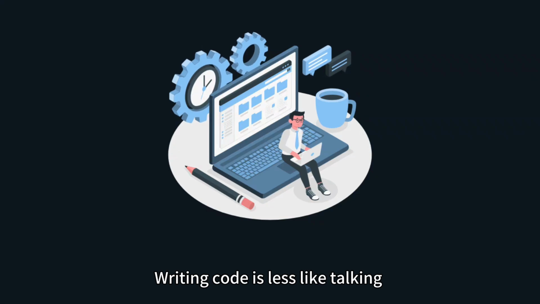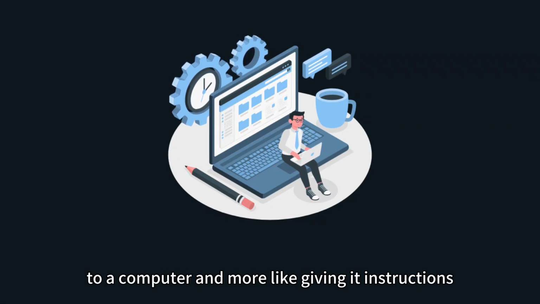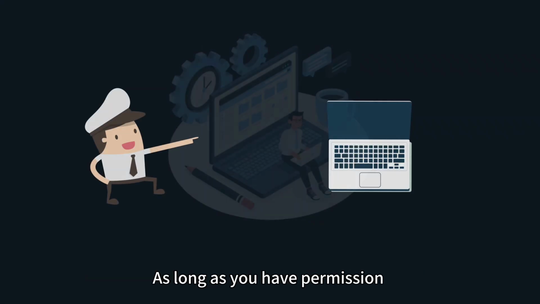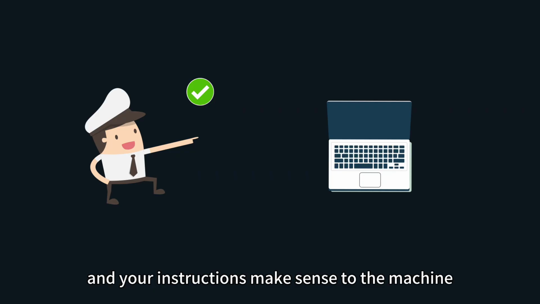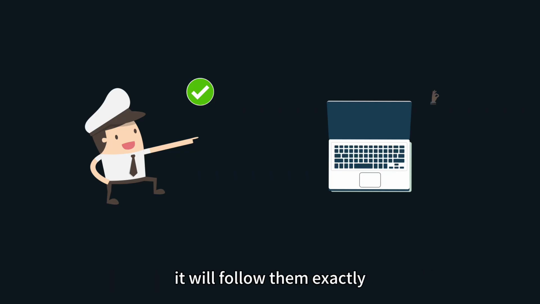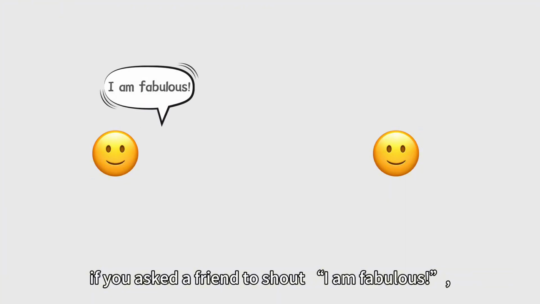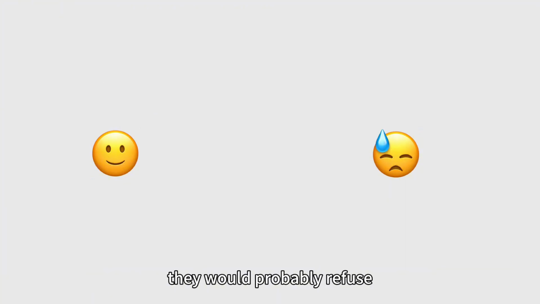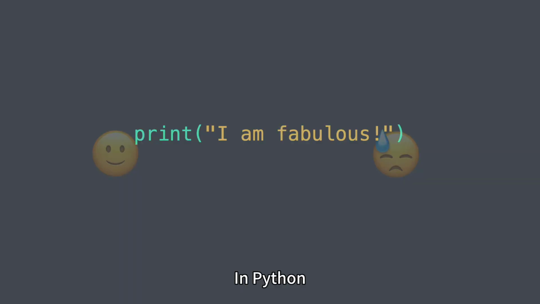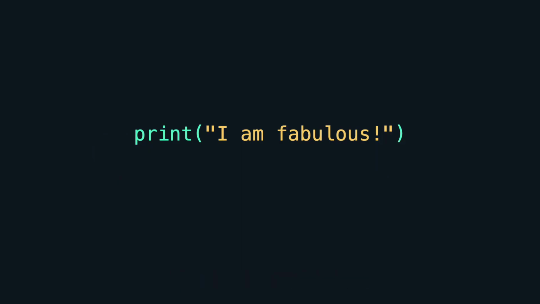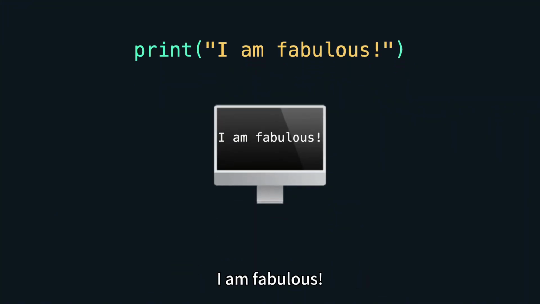Writing code is less like talking to a computer and more like giving it instructions. As long as you have permission and your instructions make sense to the machine, it will follow them exactly. For example, if you ask a friend to shout, "I am fabulous," they would probably refuse, feeling awkward and shy. But a program will follow the command without hesitation. In Python, it only takes a single line. The computer will display, "I am fabulous."